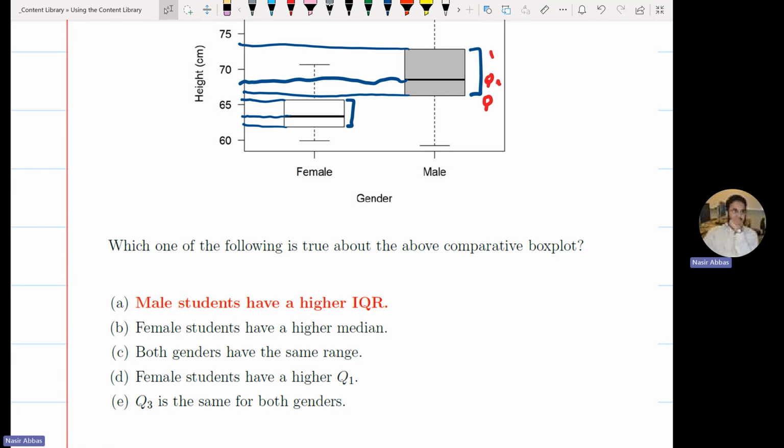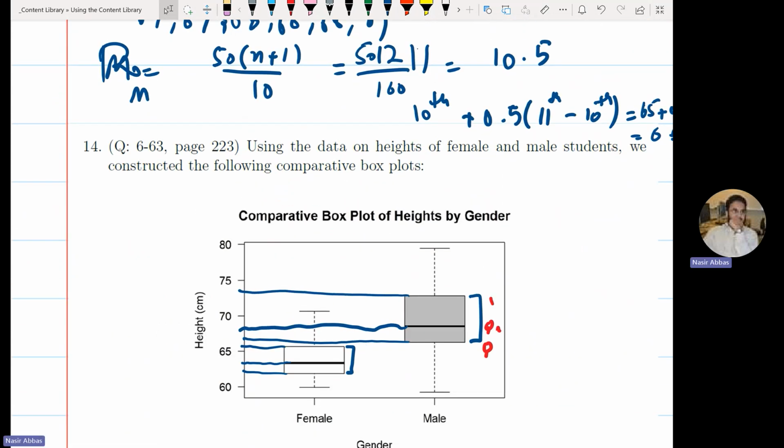Could we estimate the range? No, you cannot. Why? What if there is an outlier here? One of the males is here. There is no way to.